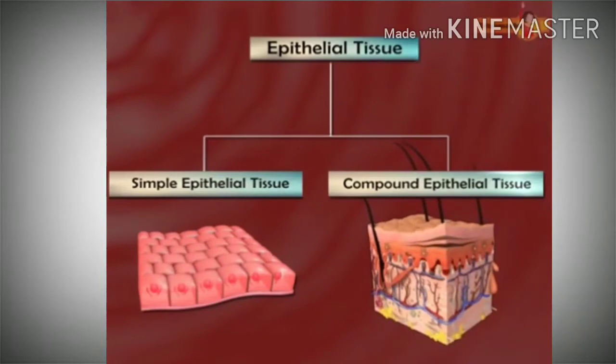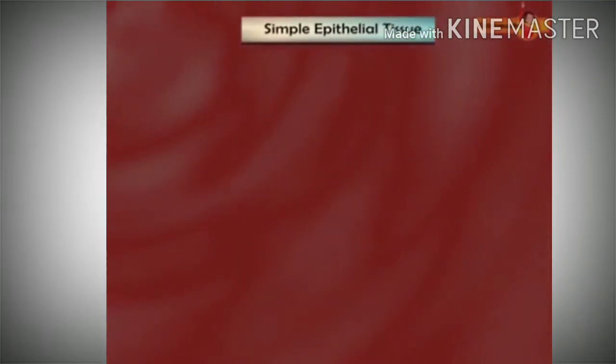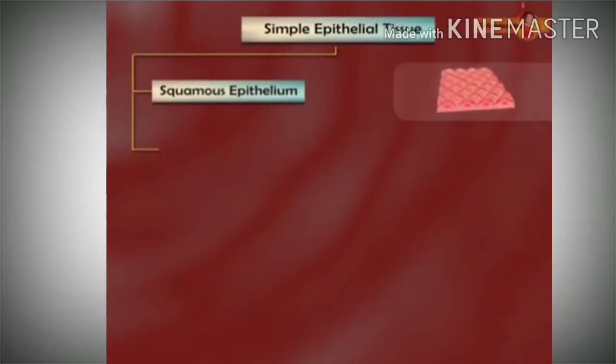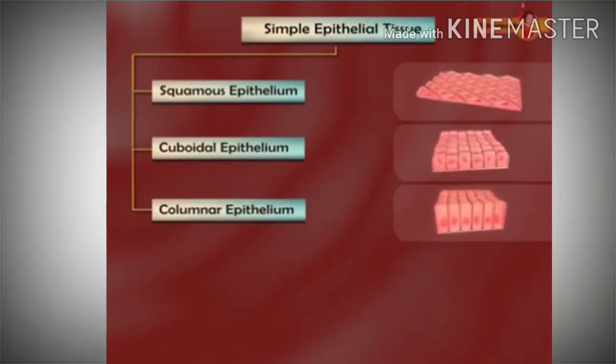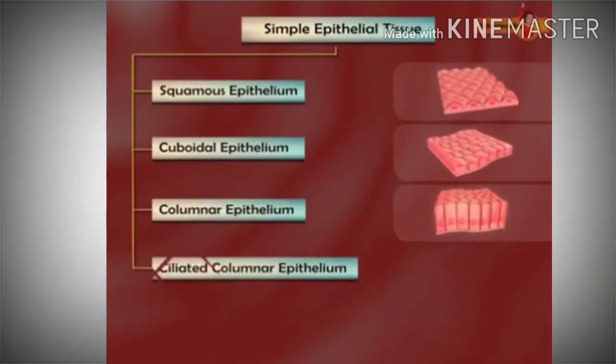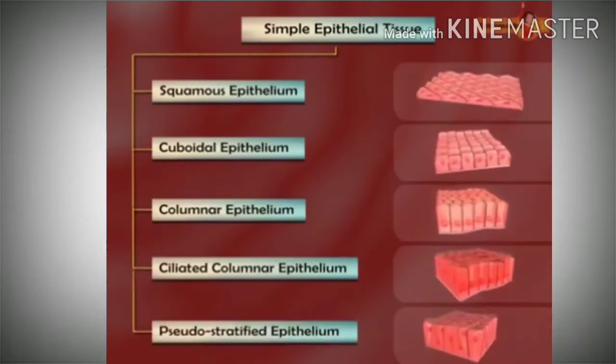On the basis of the structural modification of cells, simple epithelium are further classified into 5 types: squamous epithelium, cuboidal epithelium, columnar epithelium, ciliated columnar epithelium, and pseudostratified epithelium.